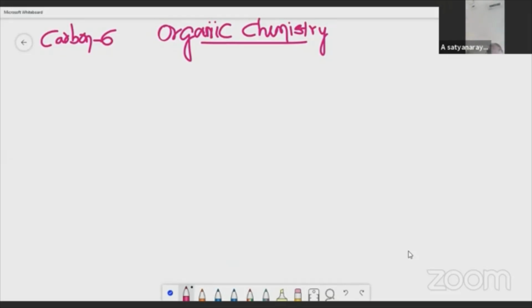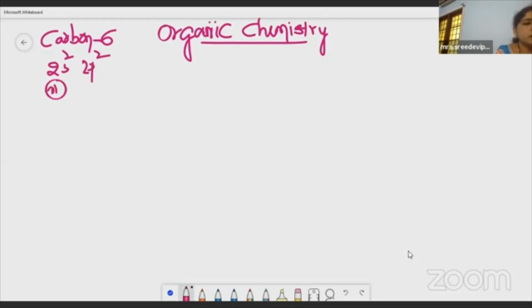Atomic number of carbon is 6. So its valence shell configuration is 2s2 2p2. The s orbital contains 2 electrons, and the p orbital contains 2 electrons, right? Okay. And then coming to the properties of carbon which made it so special, the first one is its tetravalency. Okay. Tetravalency. The second one is catenation.